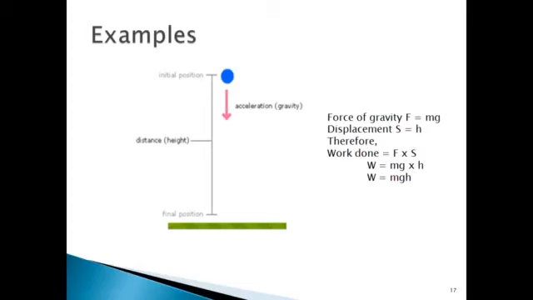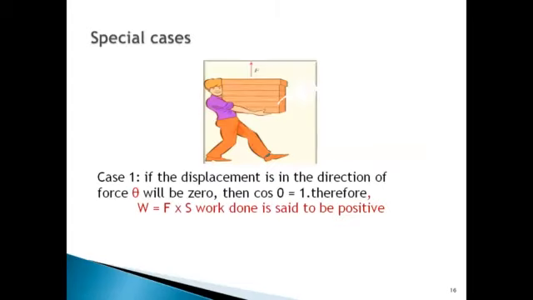Now, a coolie does work on the load when he raises it up against the force of gravity. This man is raising these boxes up against the force of gravity. The force exerted by the coolie, that is mg, and the displacement are both in the upward direction.